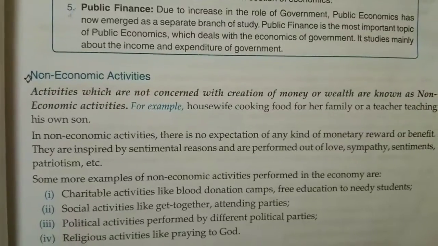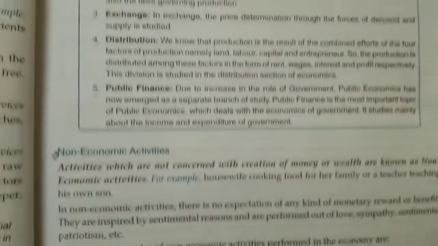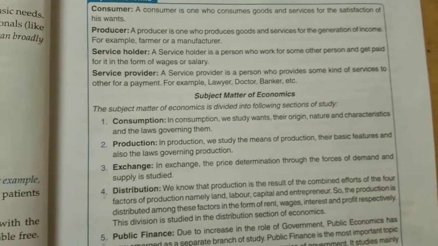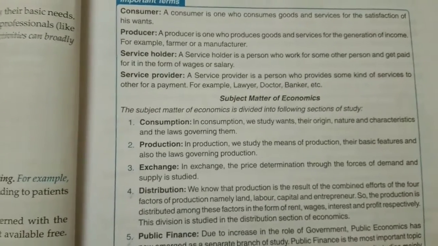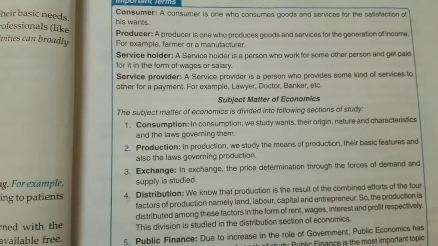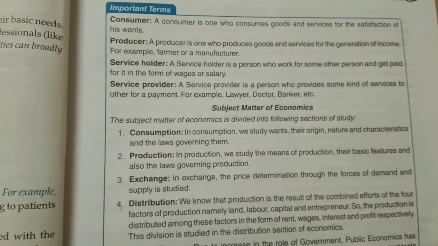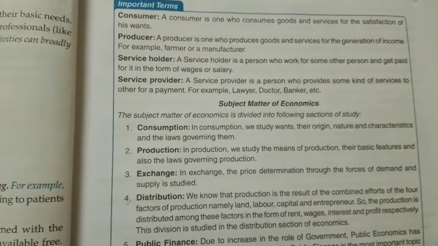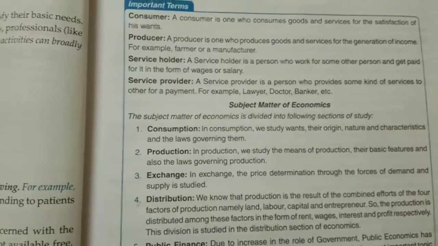Now there are certain terms. Let us see some terms which are of great use and which one should know being an economics student. So these important terms are, as mentioned, consumer. Now you have understood the term consumption. The one who is consuming goods and services for satisfaction of his own want is known as consumer, and consumption is an activity. Production is an activity, but who is a producer? A producer is the one who produces goods and services for the generation of income. For example, farmer or manufacturer. A service holder is a person who works for some other person and gets paid for it in the form of wages or salaries. They are called service holders.